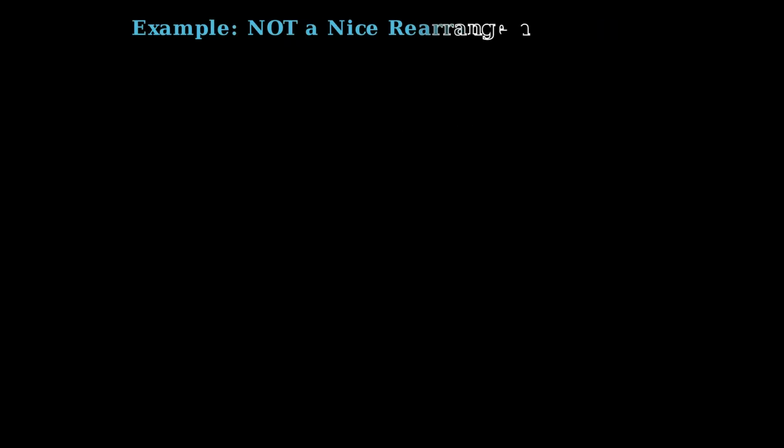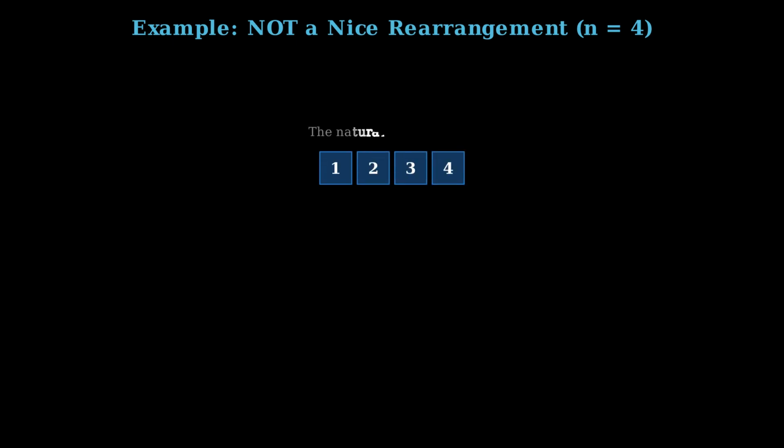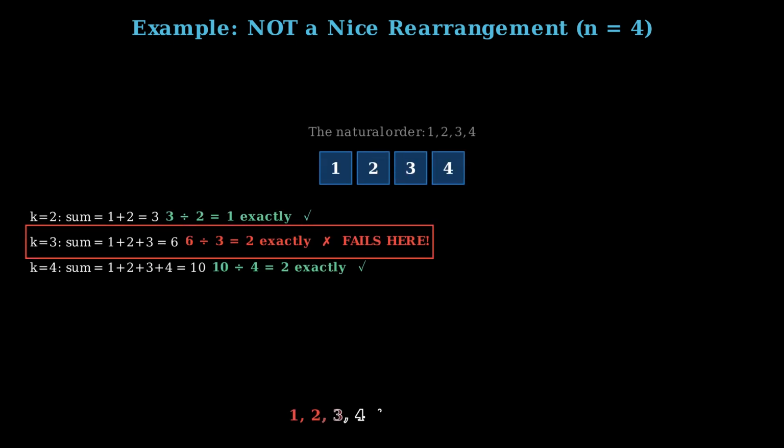Now let's see a rearrangement that is not nice. Take n equals 4 again, but use the arrangement 1, 2, 3, 4. Check k equals 2. The first two terms sum to 1 plus 2 equals 3. Is 3 divisible by 2? No. That's fine. Check k equals 3, sum is 1 plus 2 plus 3 equals 6.